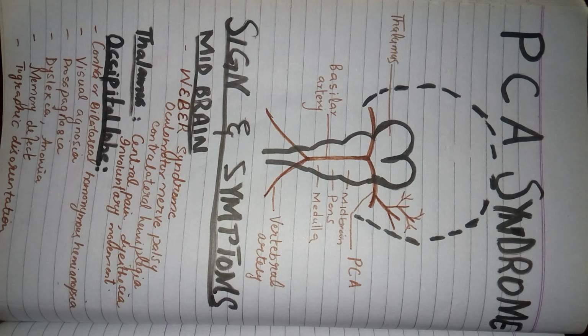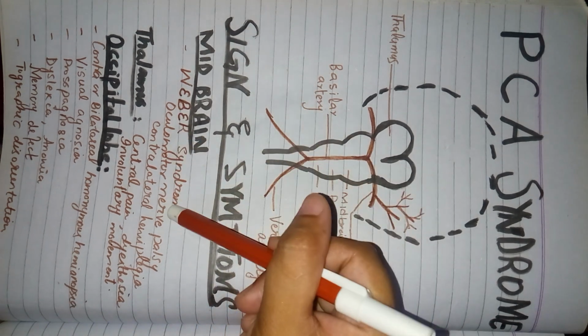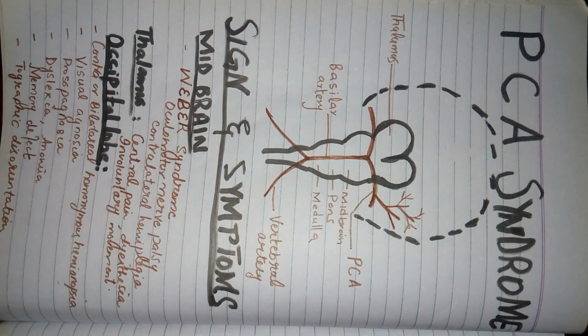Now we need to explain how this happens. Oculomotor nerve palsy: the oculomotor nerve is the third cranial nerve, and the nuclei of the third and fourth cranial nerves are present in the midbrain.